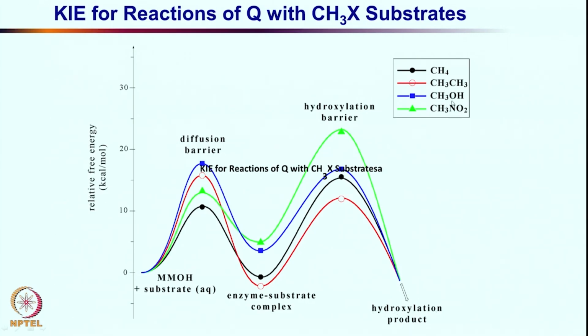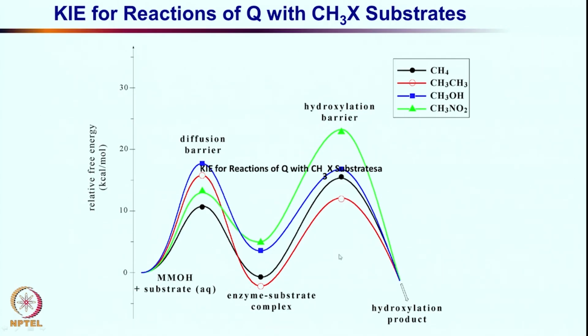In the case of ethane, in red, you follow the red line here, and it is very high up. So, at this transition state, the diffusion barrier is quite high. On the other hand, the CH bond dissociation energy is of course energy demanding, but not very high. So this energy is much higher than this one.